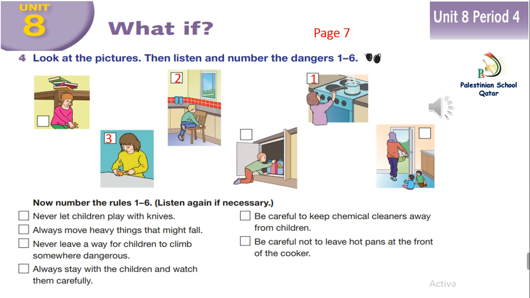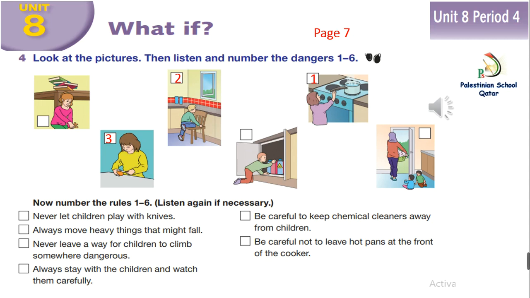Yes, that's good. And now, let's find another danger. Anyone? Those heavy books could easily fall on one of the children. I agree. So, let's have a rule. Let's say this. Always move heavy things that might fall. Very good. Now I can see one more danger.